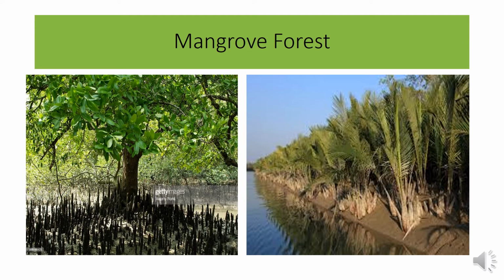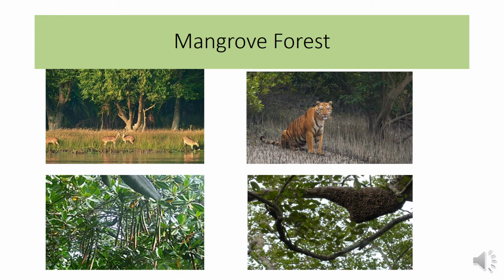Here you can see the Sundari plant of Sundarban and the Golpata, that is nipa palm, of the mangrove forest. Here is the Sundari plant with its aerial root. Here you can see the Royal Bengal tiger and the deer, which are the main animals of the mangrove forest or Sundarban.